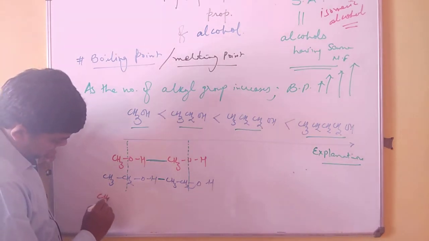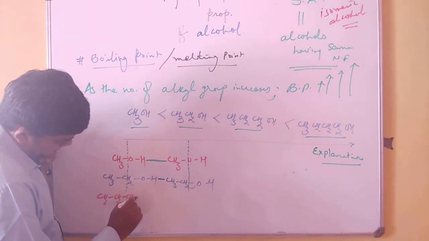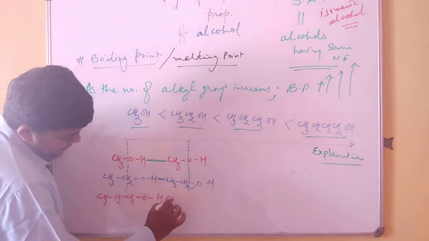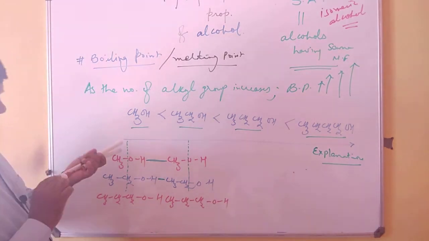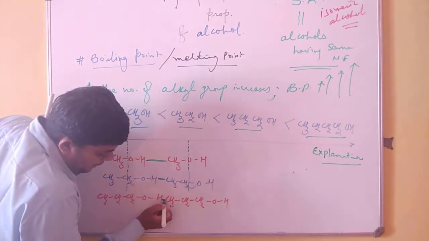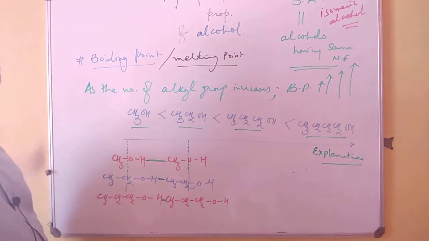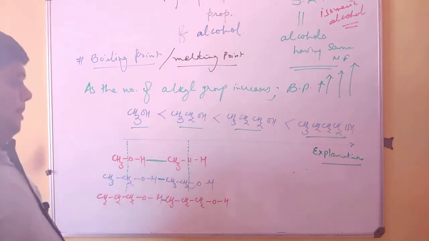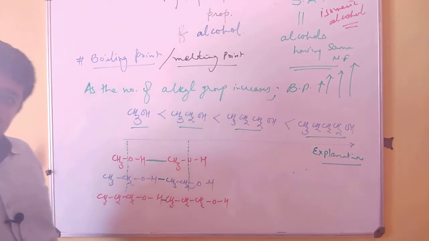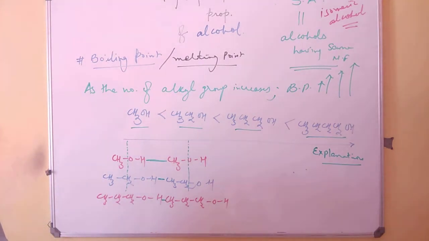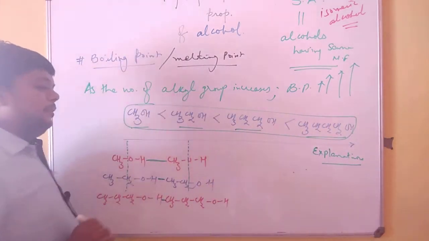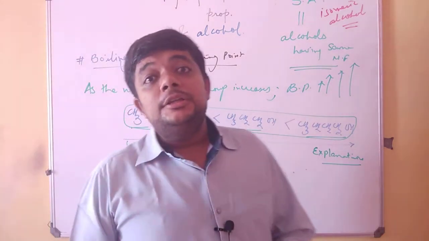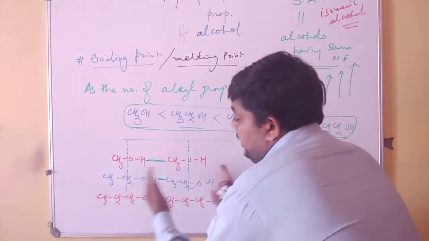Still wait, don't be in that hurry. Propanol. See what is happening to the distance. Look very carefully at what is happening to the distance. Now you can justify it very easily that with the increase in the length of the alcohol, the distance between the two molecules decreases.